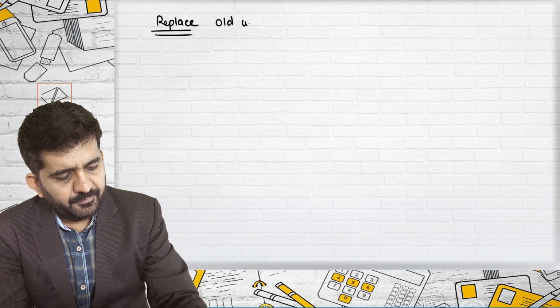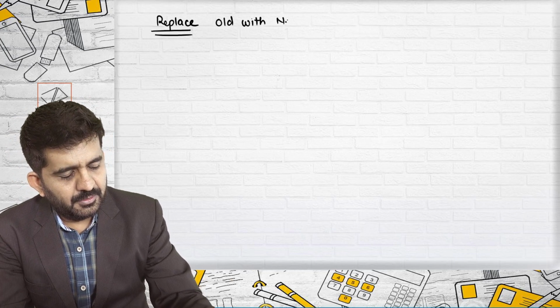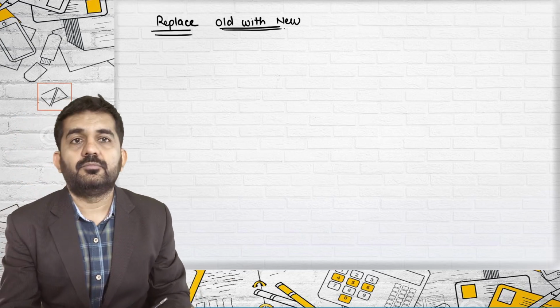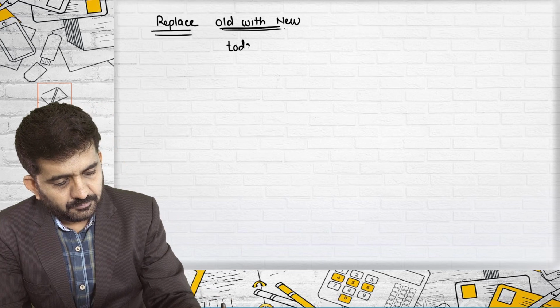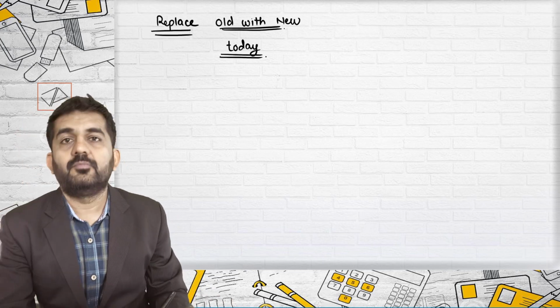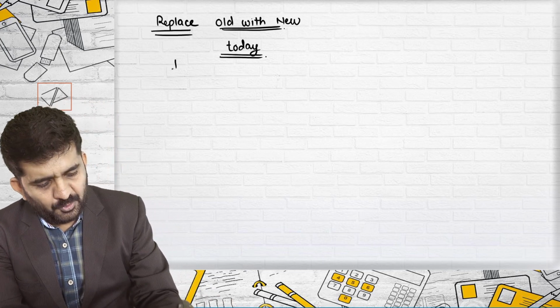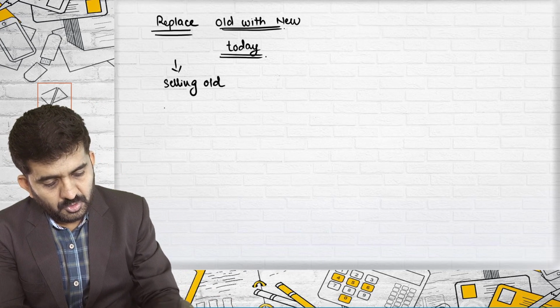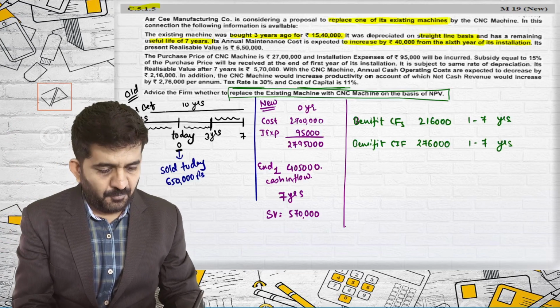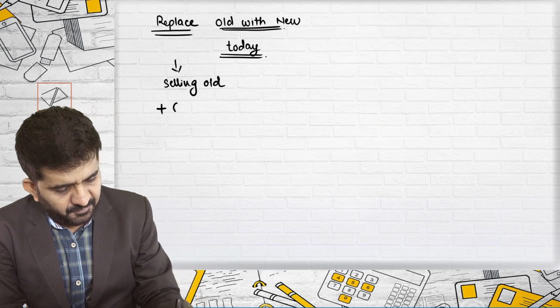Replacing old with new. What will happen today? First, you will be selling old. So there will be a cash inflow of how much? 6,50,000.